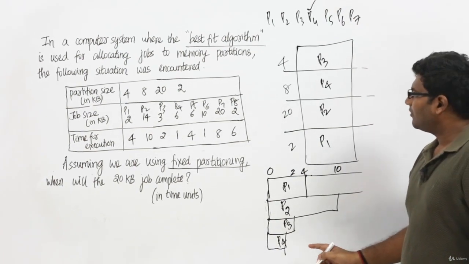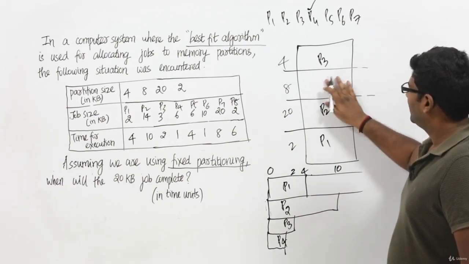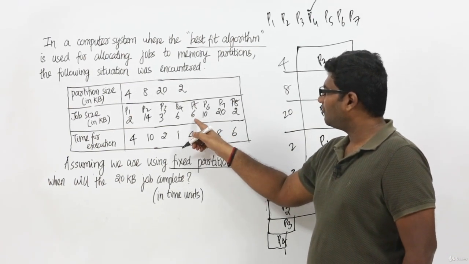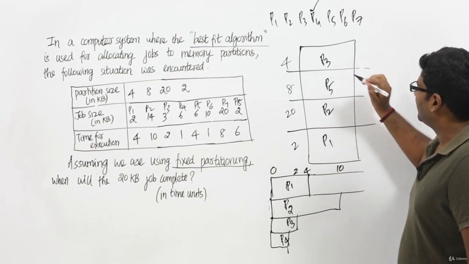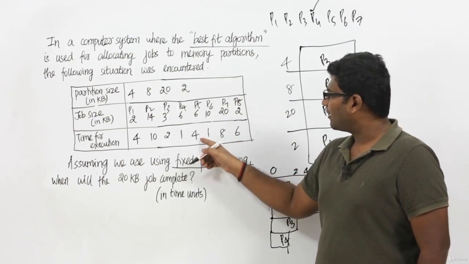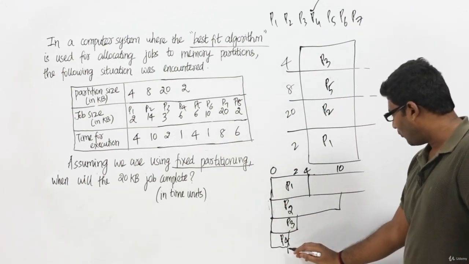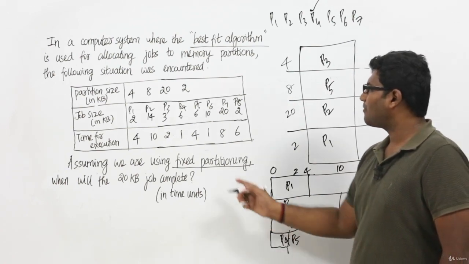Fine. At time unit 1, can we place process P5 over here? P5 needs 6 KB and I can place it here. Process P5, I am placing it here. And it needs 4 time units, right? So starting at time unit 1, process P5 will continue.